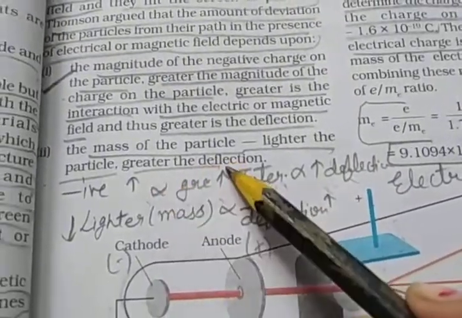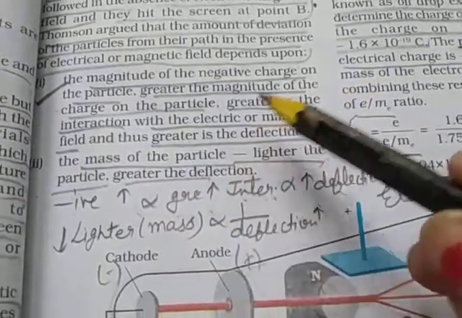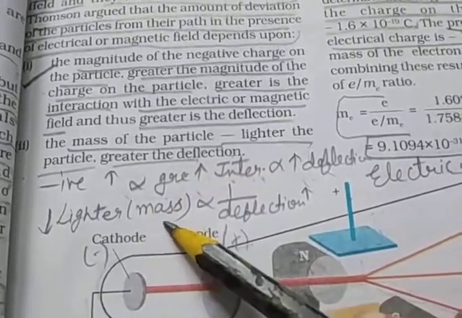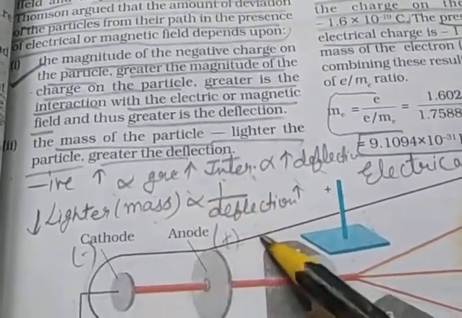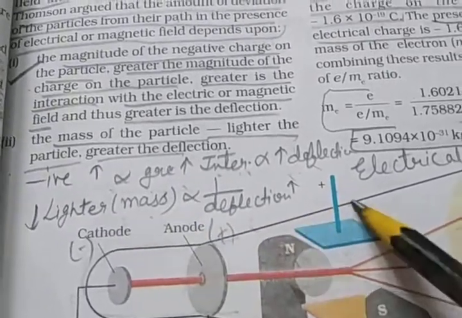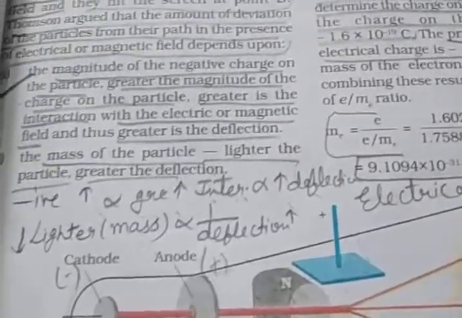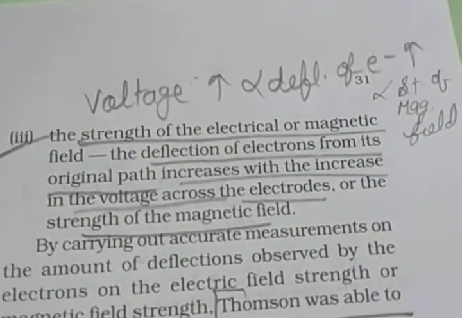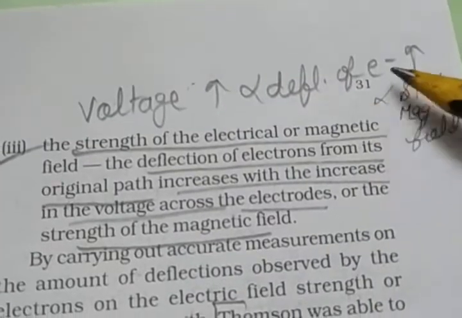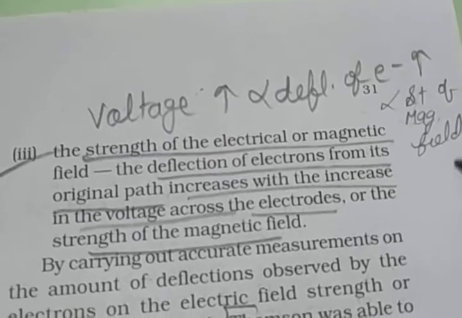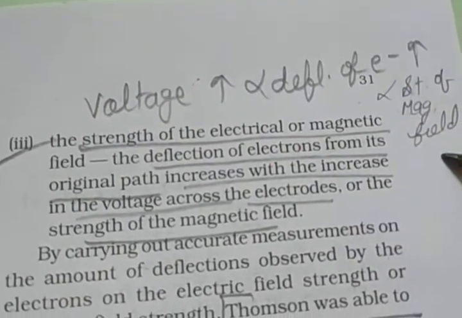The second factor is the mass of the particles. Lighter mass means deflection is inversely proportional to mass, that is, if the mass is low, the deflection is greater. The third factor is the voltage: deflection of the electron is directly proportional to the strength of the electrical or magnetic field.